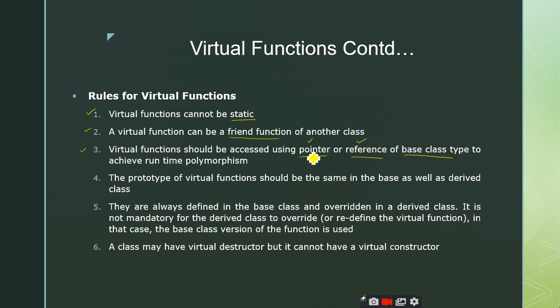So virtual functions should be accessed using pointers or references of the base class type to achieve runtime polymorphism. As I told you, we have two different definitions: one defined inside the base class and another defined inside the subclass. But which function should be invoked will be decided at runtime. So this is the concept of runtime polymorphism.